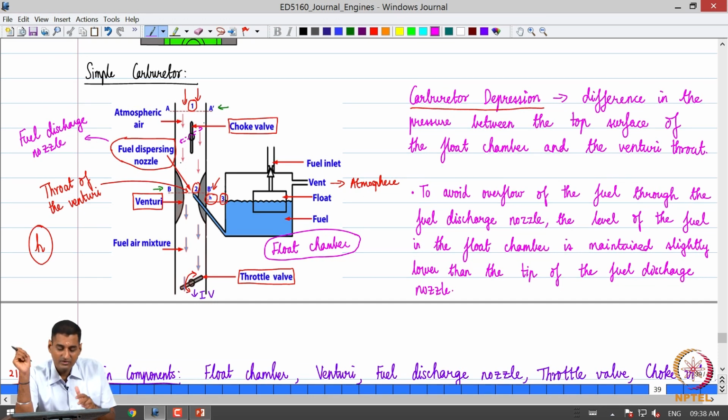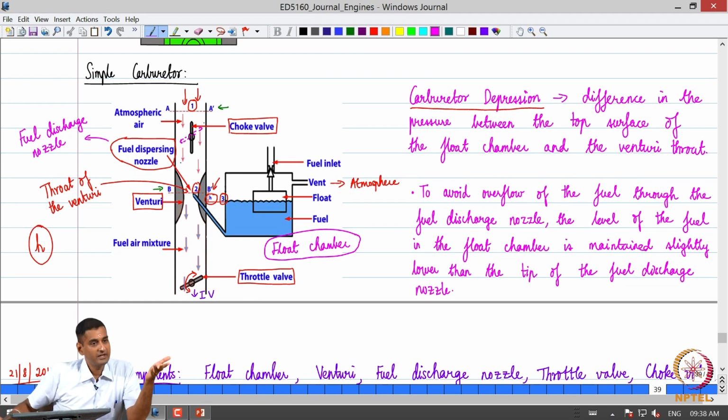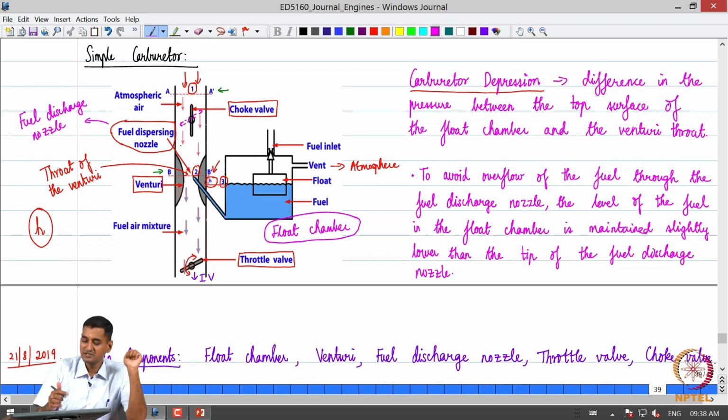So this choke valve helps in making the fuel air mixture richer, and there is also what is called an idling adjustment, which is also part of a carburetor but not shown in the schematic. It would also ensure that a richer mixture is provided when the engine is under idling condition.